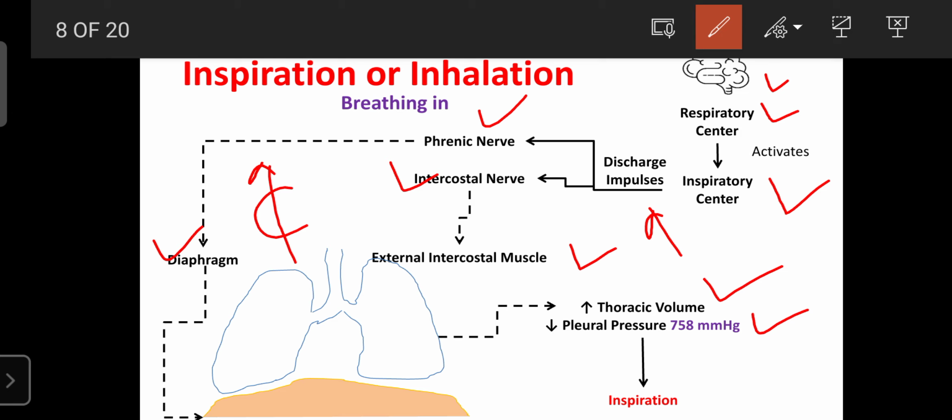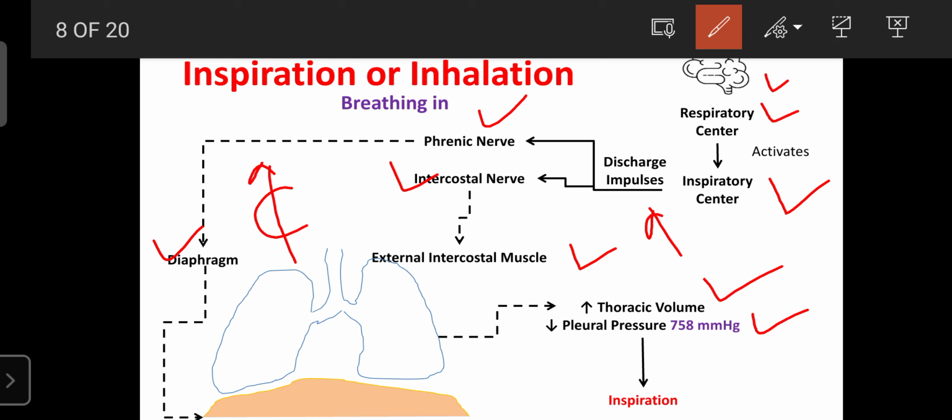The pleural cavity is nothing but this: the lungs have two layers, the visceral layer and the parietal layer. Between the visceral and parietal layers there is a cavity, known as the pleural cavity, and it is filled with a certain fluid, known as the pleural fluid. That fluid also has some pressure, known as the pleural pressure. The pleural pressure is also reflected in inspiration as well as expiration.